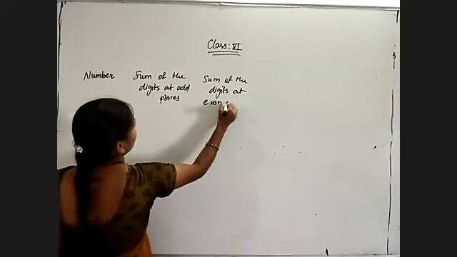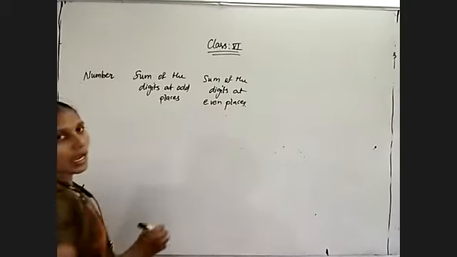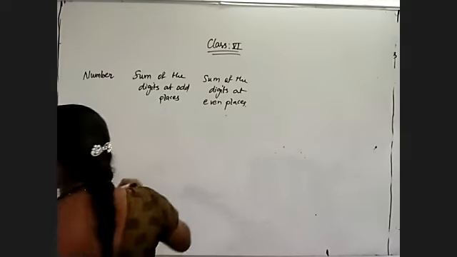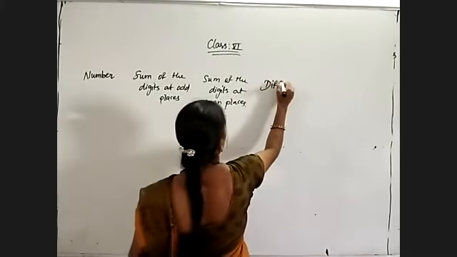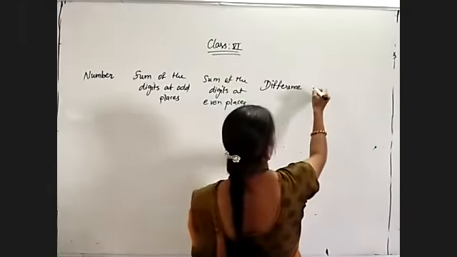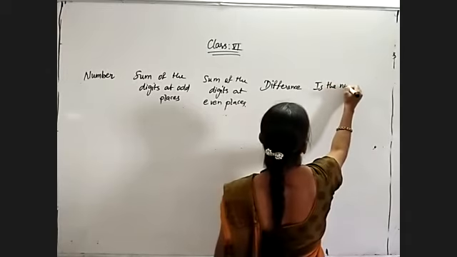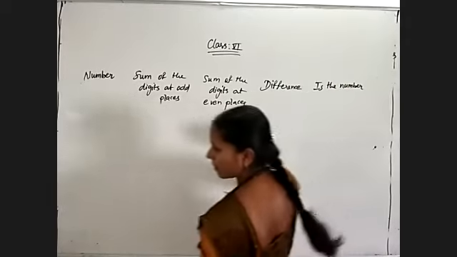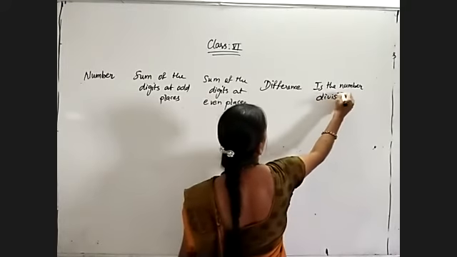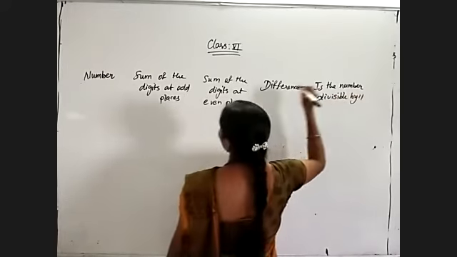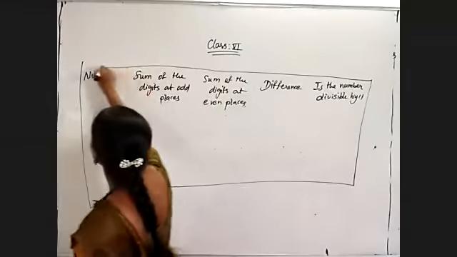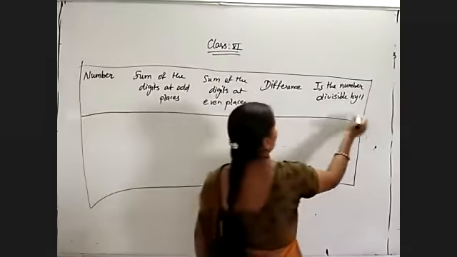Yesterday we did some questions on this topic, and today we will do the problems on that. Then the difference between those two values, and whether the number is divisible by 11 or not. So this is my table, and observe why I am taking the table: instead of writing for one number at a time, I am taking it in one single table.